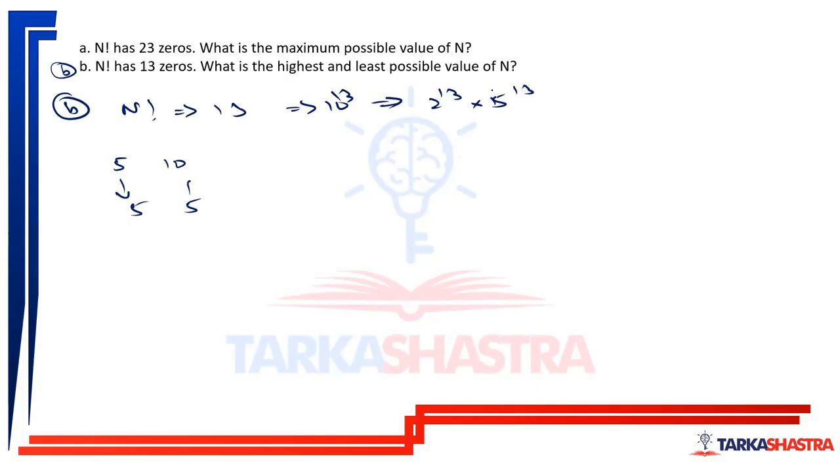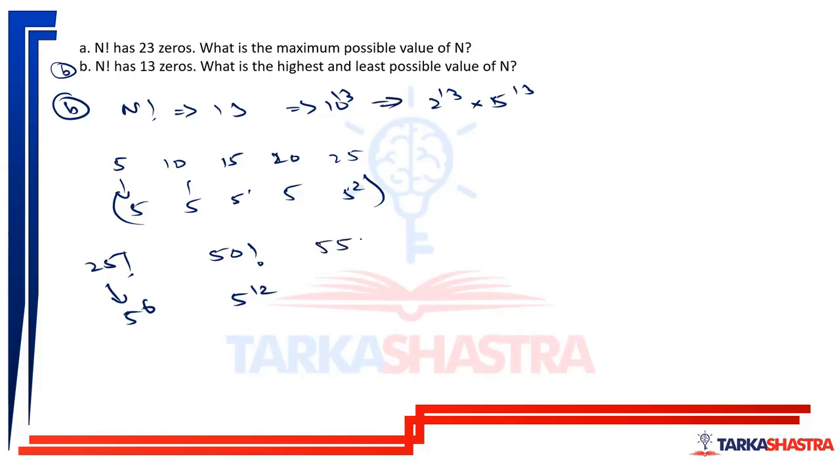So I am calculating number of 5s where I will get. So 15 में मुझे 5 raised to 1 मिलेगा. 20 में मुझे 5 raised to 1 मिलेगा. 25 में मेरे को 5 raised to 2 मिलेगा. So 25 factorial में मेरे को 5 raised to 6 मिलता है. Similarly 50 factorial में फिर 5 raised to 12 मिल जाएगा. 55 factorial में मेरे को 5 raised to 13 मिल जाएगा, है ना.